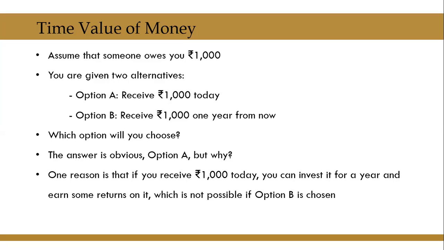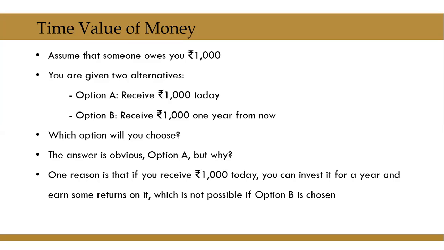One reason is that if you receive rupees 1000 today, you can invest it for a year and earn some returns on it, which is not possible if option B is chosen. Therefore, you would like to get rupees 1000 today, which you can invest and get some interest, thus making your money little more than 1000 at the end of 1 year.